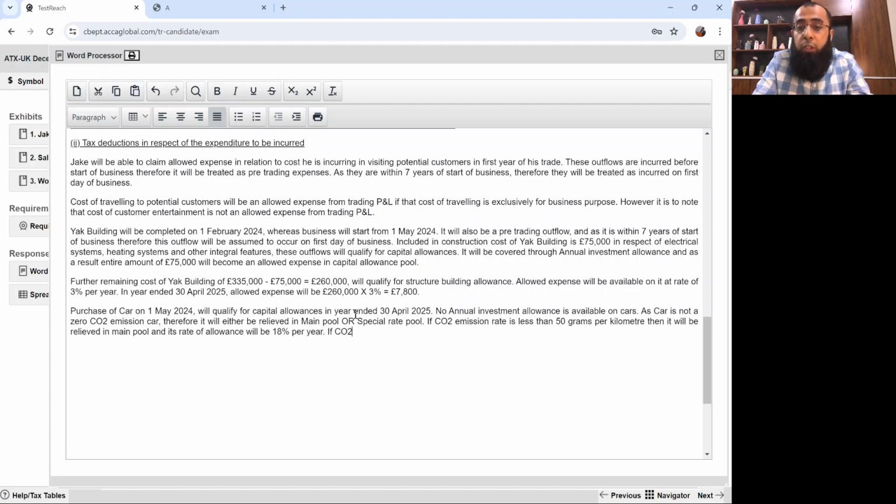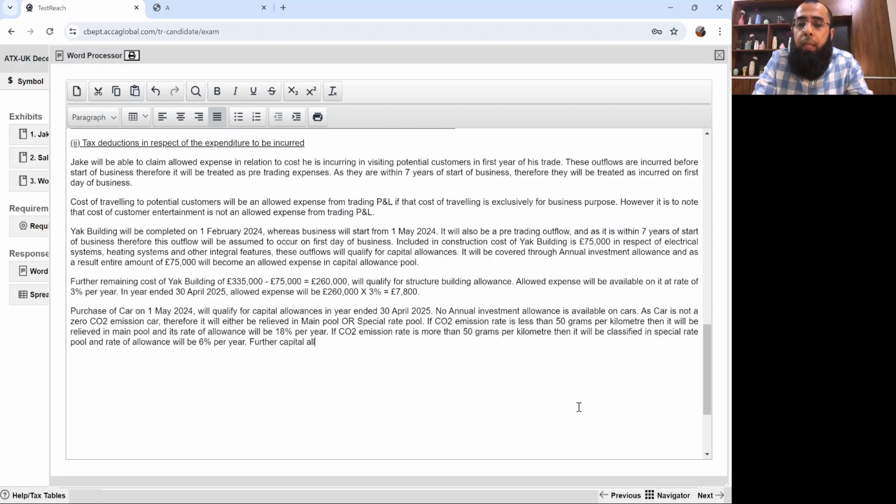If CO2 emission rate is more than 50 grams per kilometer, then it will be classified in special rate pool and the rate of allowance will be 6% per year.